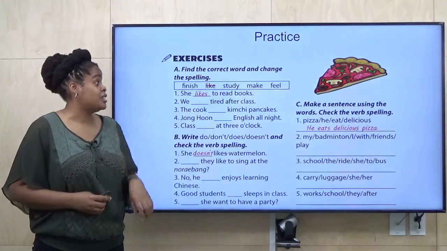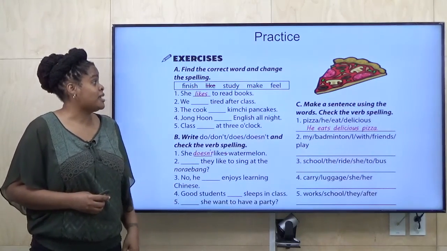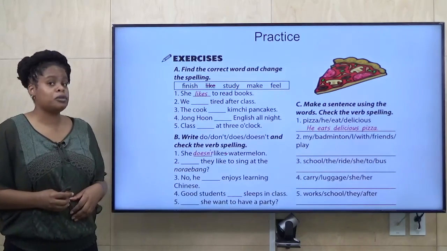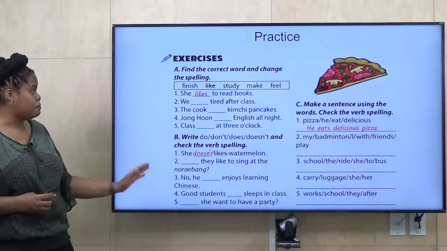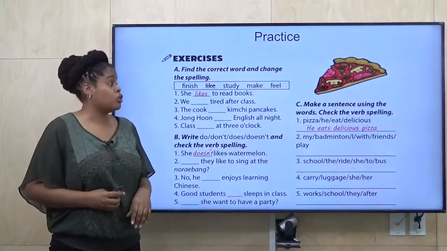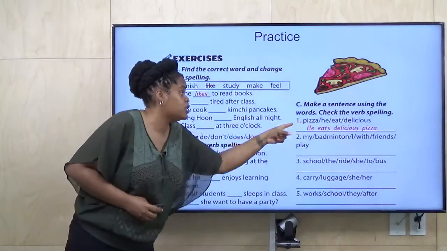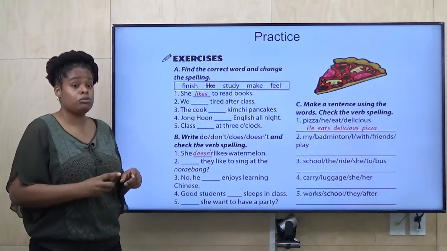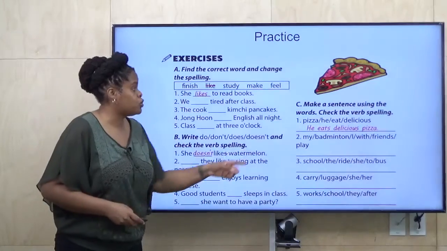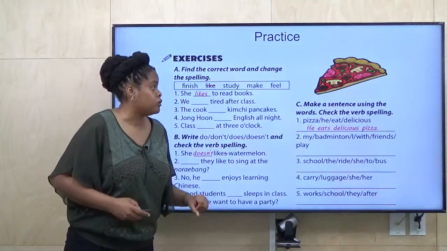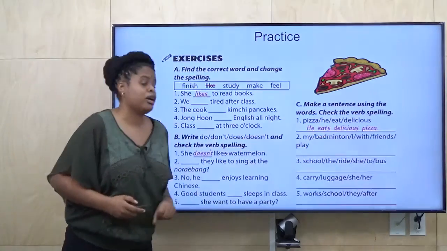Section C, number 3. You're going to make a sentence using the verbs. And again, make sure you check the verb spelling. So section A and B are fill in the blanks. Section C, you need to make your own sentence using these words. So basically, it's a word jumble, put the words in the correct order to make a sentence. Make sure you check the subject, the pronoun, so that you use the proper verb spelling.